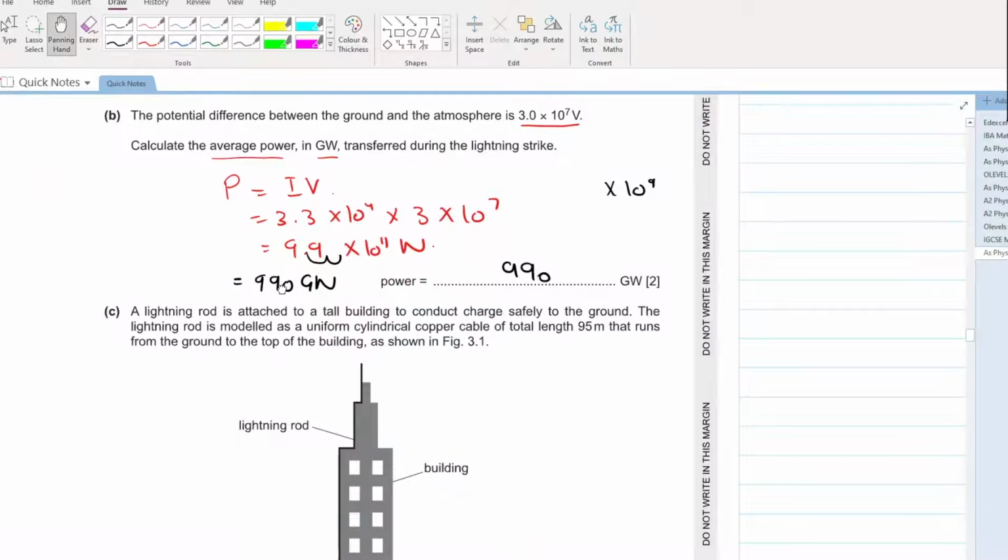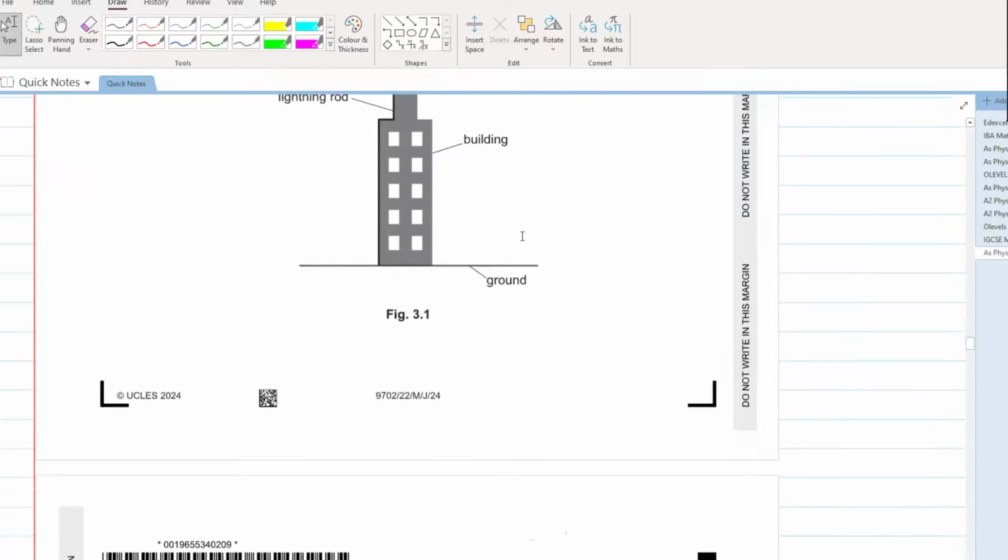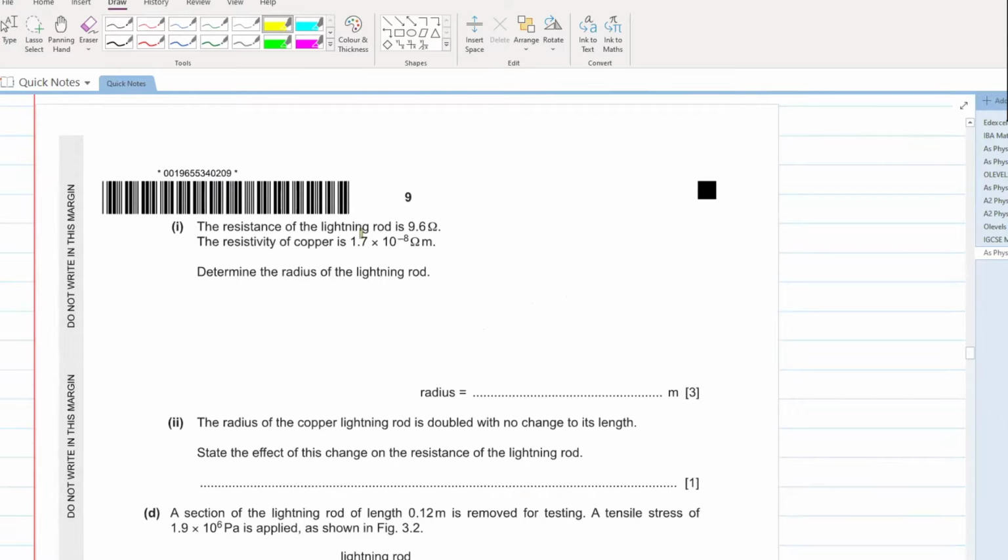Let's see what is written ahead. A lightning rod is attached to a tall building to conduct charge safely to the ground. The lightning rod is modeled as a uniform cylindrical copper cable of total length this that runs from the ground to the top of the building as shown in figure 3.1. Perfect. The resistance of the lightning rod is this. The resistivity of copper is this. You have to calculate the radius of the lightning rod.